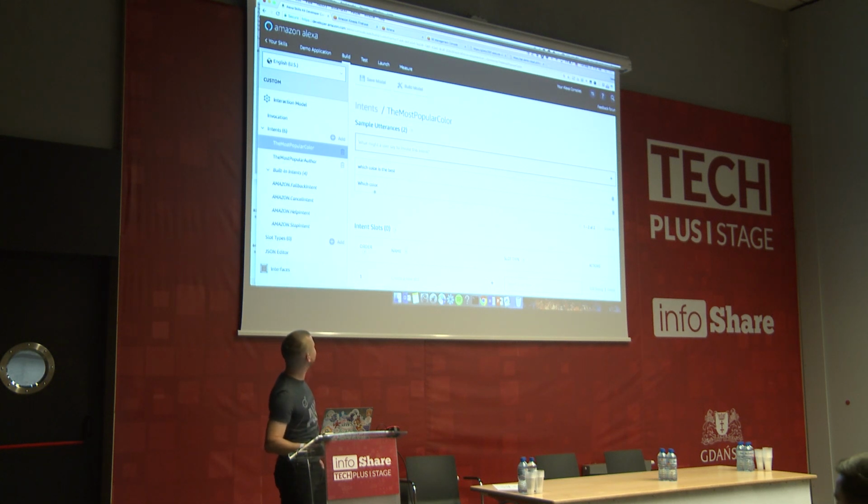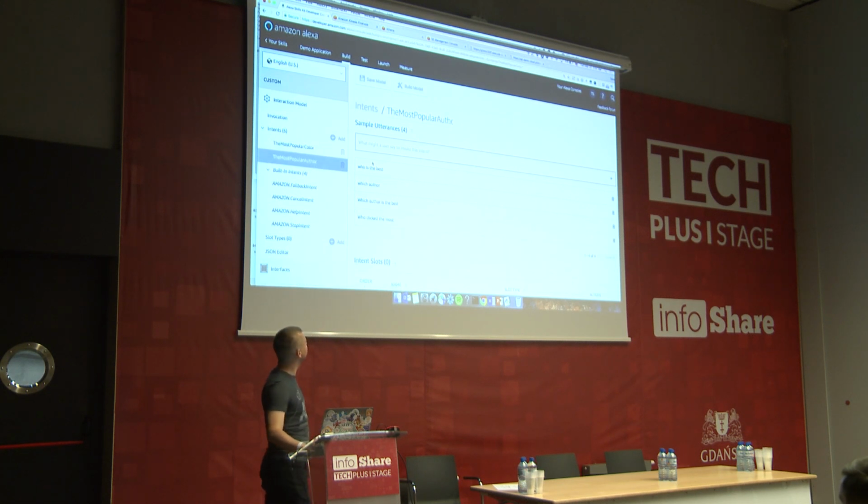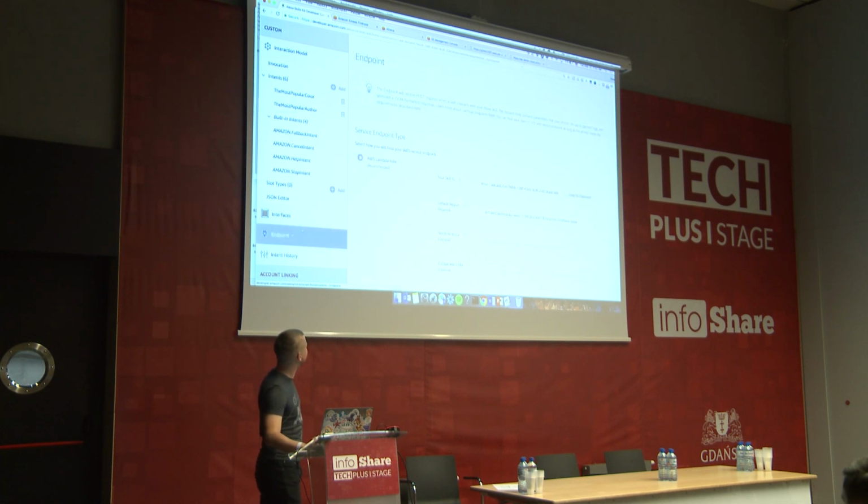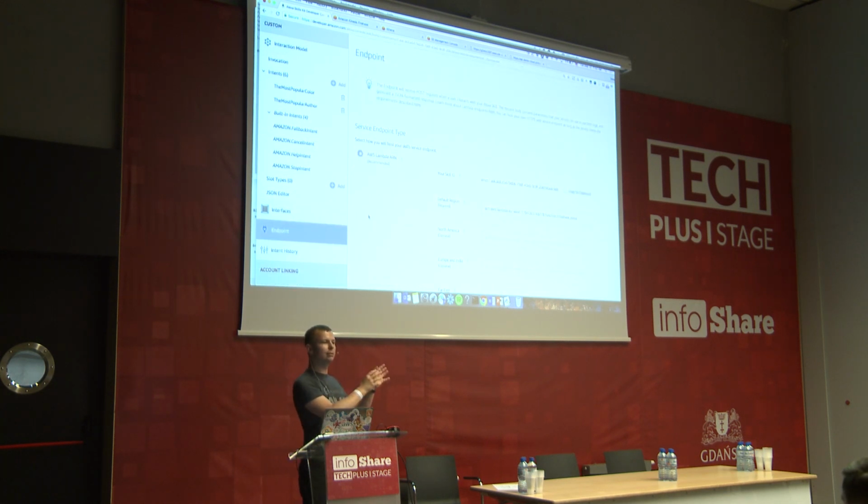For the color, he can ask which color is the best, or maybe he will say which color, or maybe something else. Based on those values, Alexa will also try to detect the other ways the user can ask for this. And for the author, the way I programmed this is who clicked the most, which author, who's the best, and so on. The last thing here is the endpoint. I want to integrate this skill with my microservice, so here I will provide the ID of my Lambda microservice.